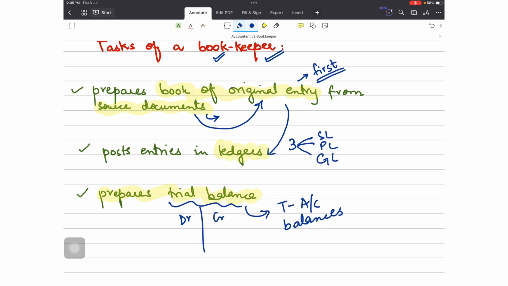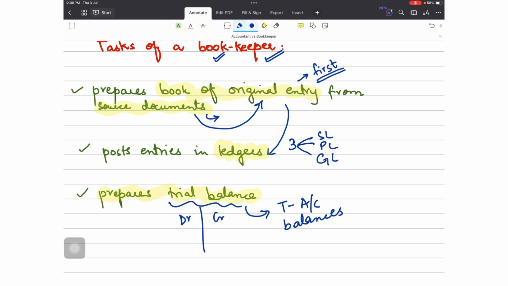Ideally this trial balance should balance, provided that there are no errors in the T accounts, right? So the bookkeeper records the transactions, posts them in the T accounts, and balances all the T accounts so that a trial balance can be prepared. So his job finishes over here.